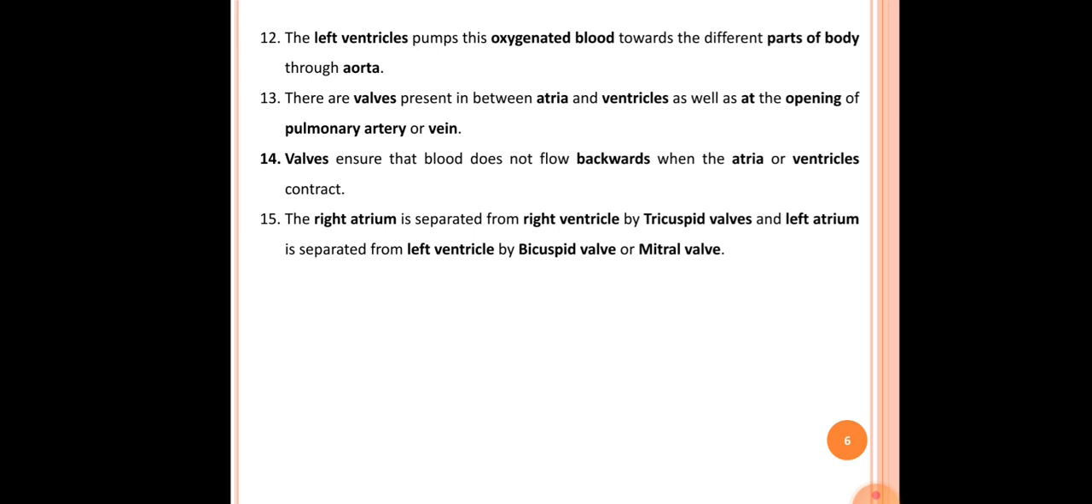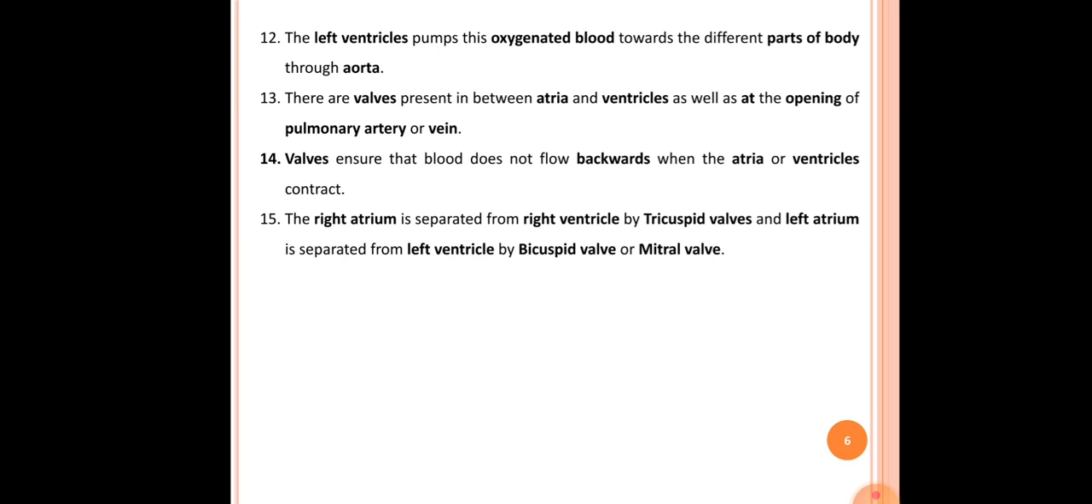The 14th point here is the walls ensure that blood does not flow backward when atria and ventricles contract. Okay, actually the names of the walls are the tricuspid wall, bicuspid wall, pulmonary wall, and aortic wall. These are the various walls present in the structure of the heart. We can see the diagram. So the function of these walls is to prevent the backward flow of blood, so that it passes in only one direction.